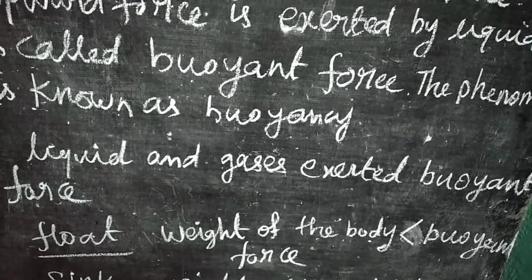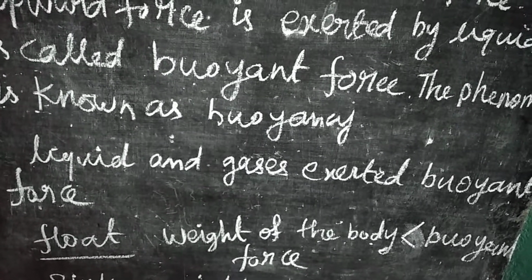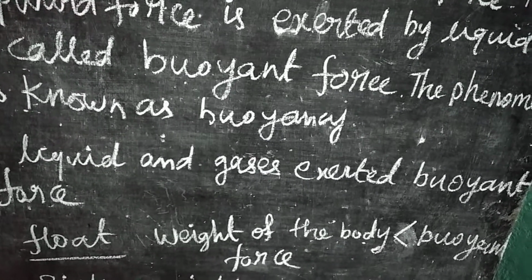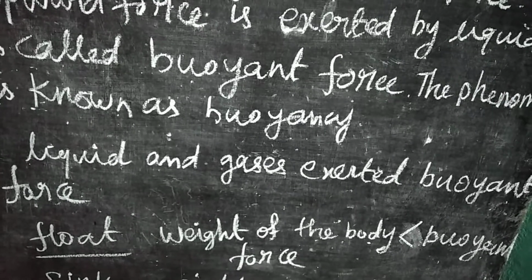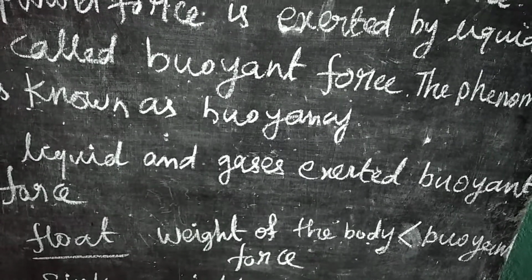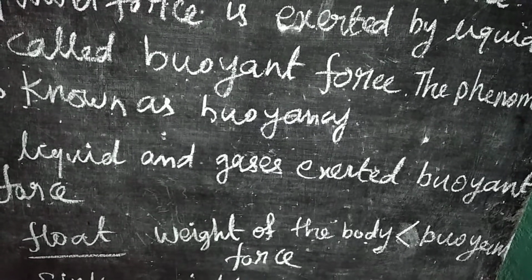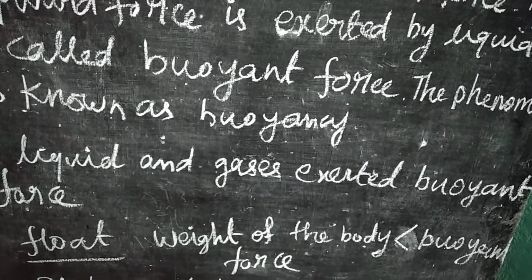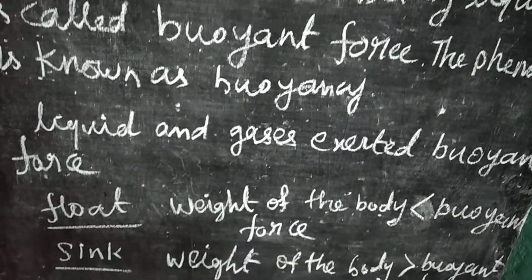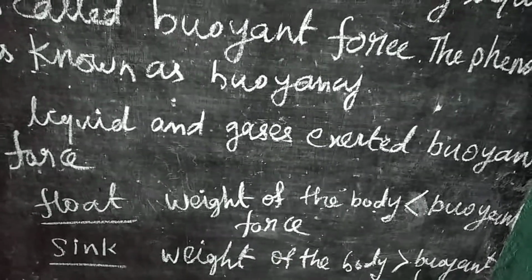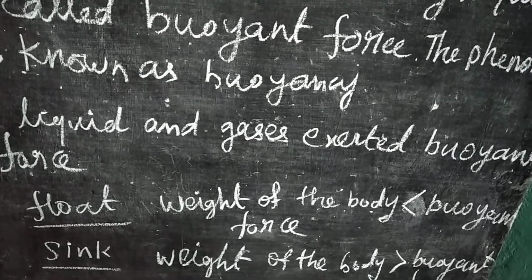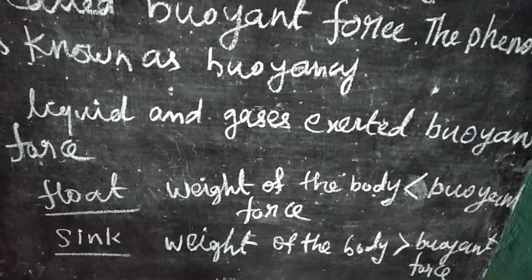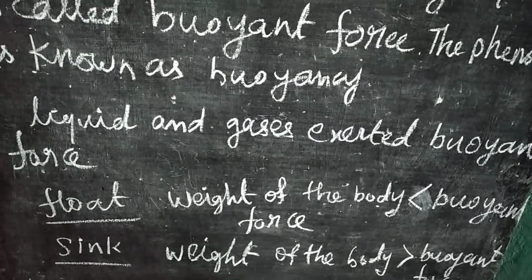Now, the weight of the body. Weight means the body moves downward due to gravitational pull. That is called weight. If the weight of the body is lesser than the buoyancy force, that is the upward force exerted by the liquid, the body will float. If the weight of the body is greater than the buoyancy force, the upward force exerted by the water, the body will sink.